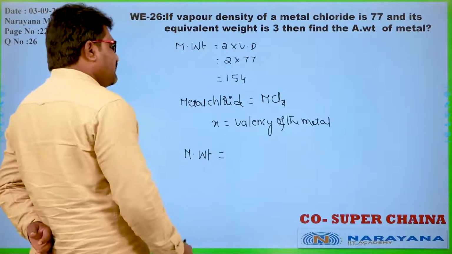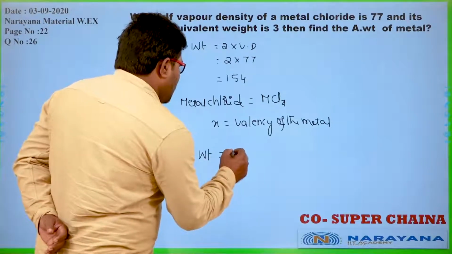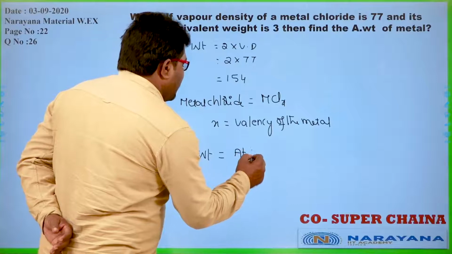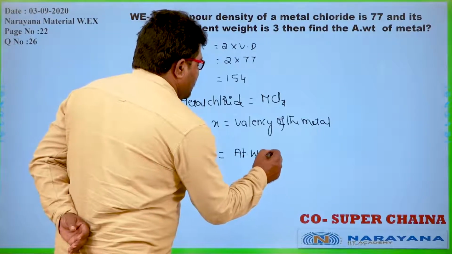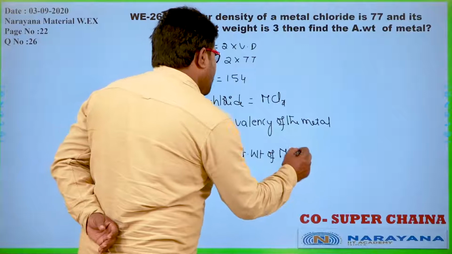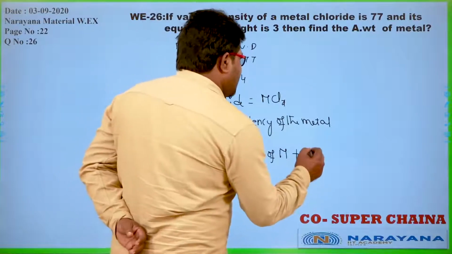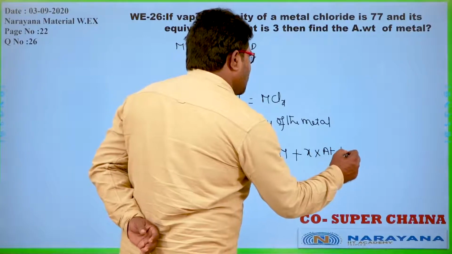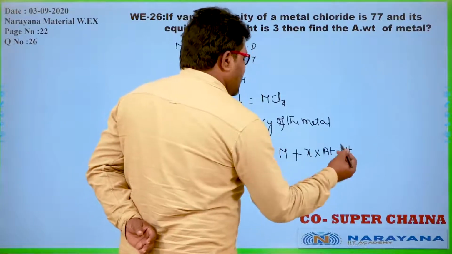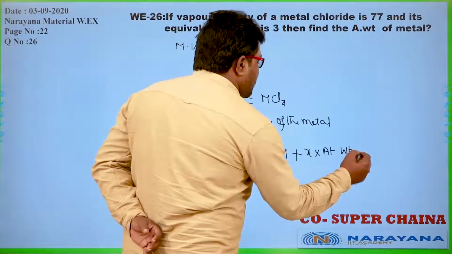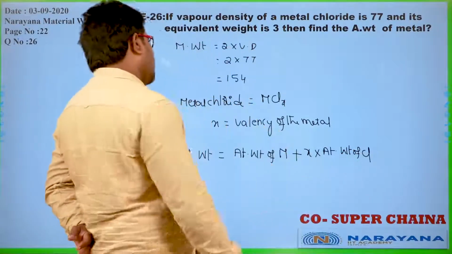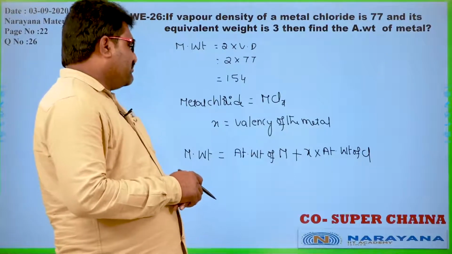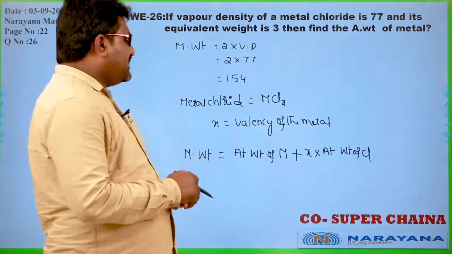That is equal to atomic weight of metal M plus X into atomic weight of chlorine. So here we don't know the atomic weight of metal, but we know the equivalent weight of that